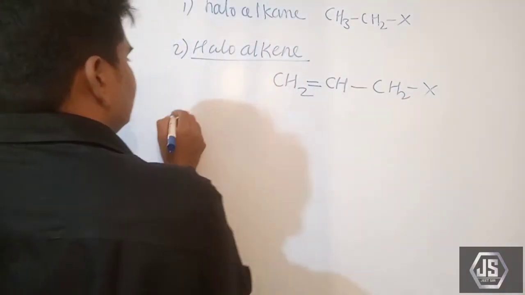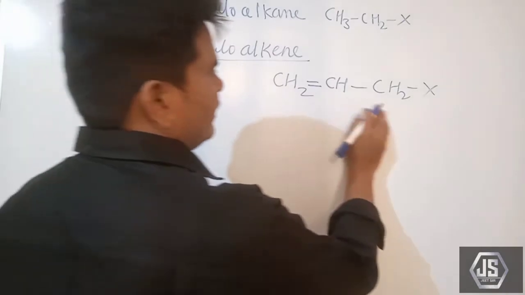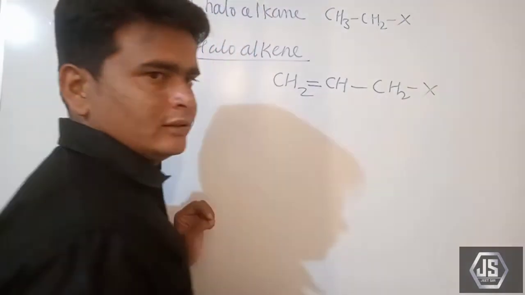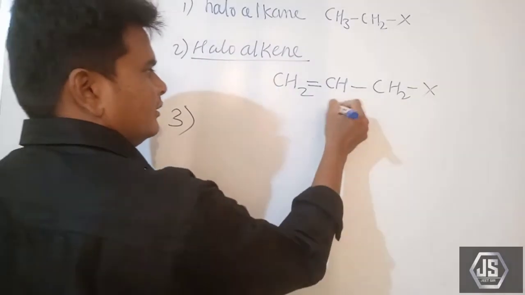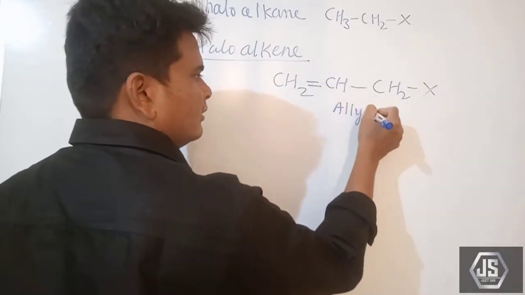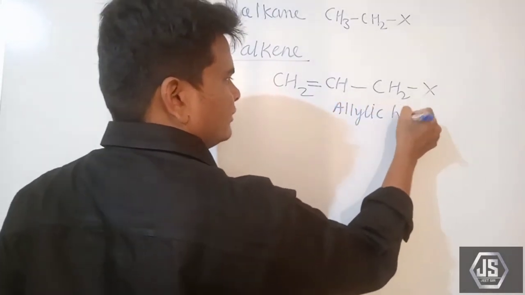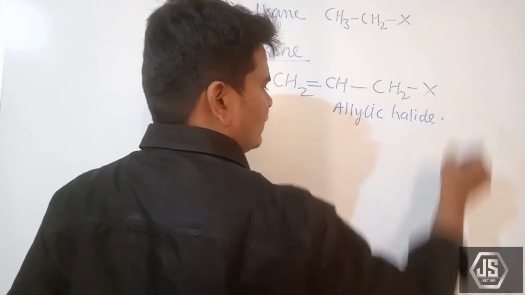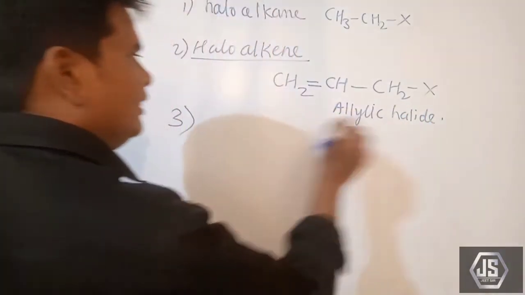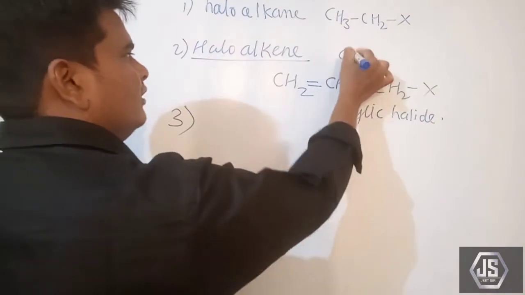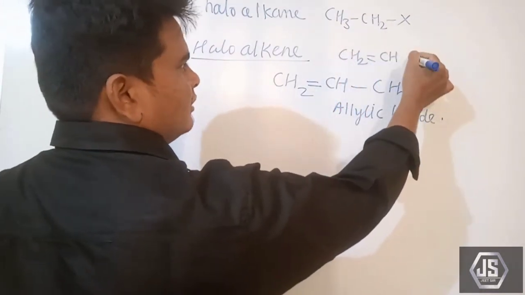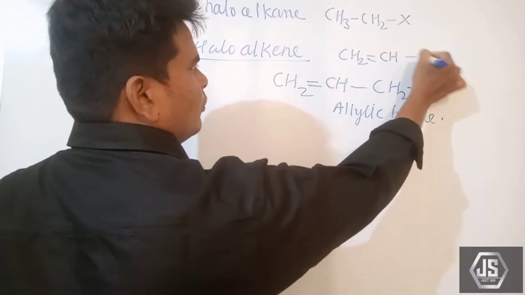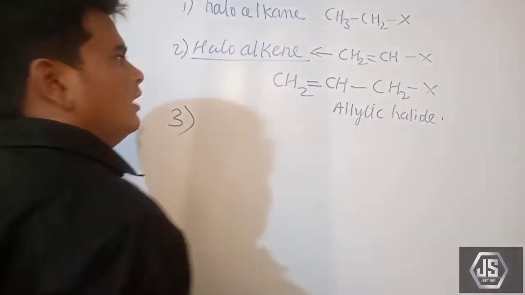Then number 3, here we can take allylic halides. Haloalkanes are different. CH2 double bond CH bond X is known as a haloalkene.